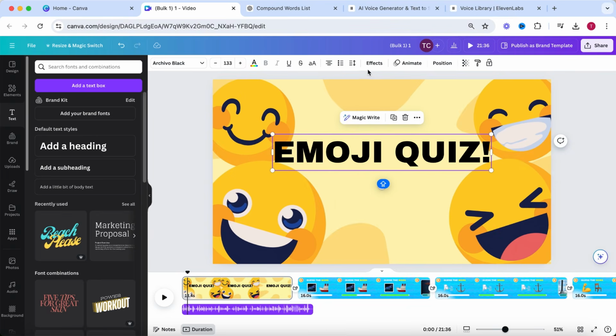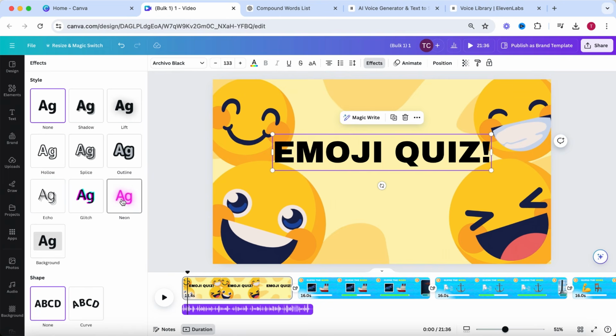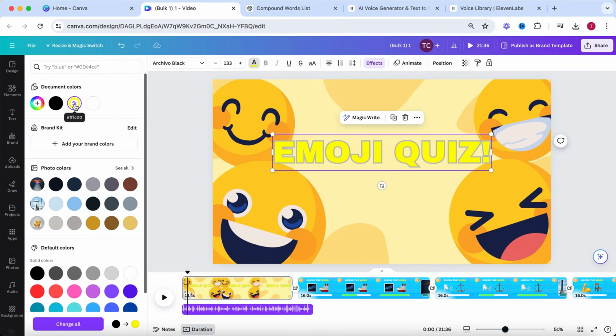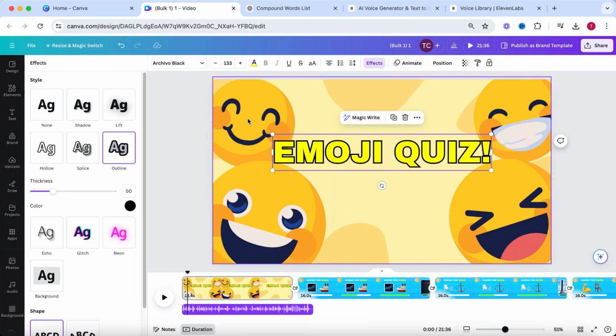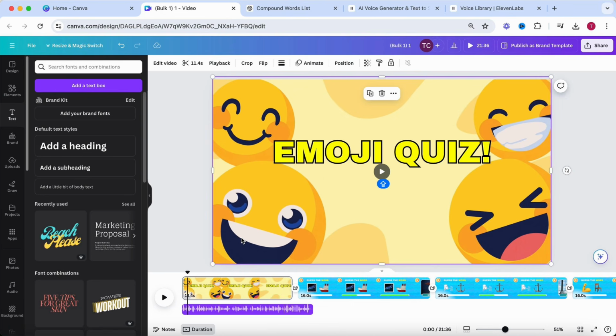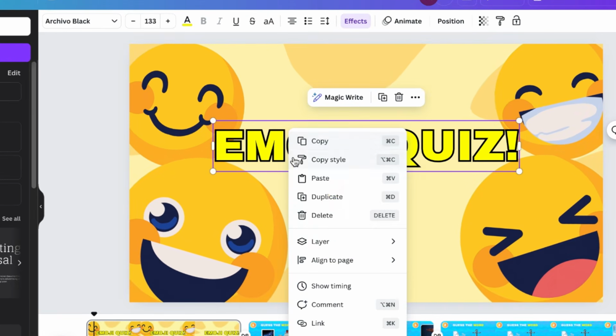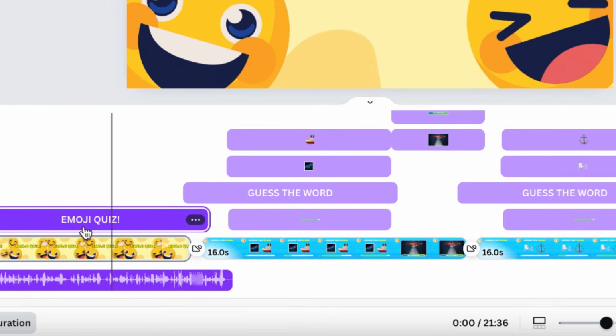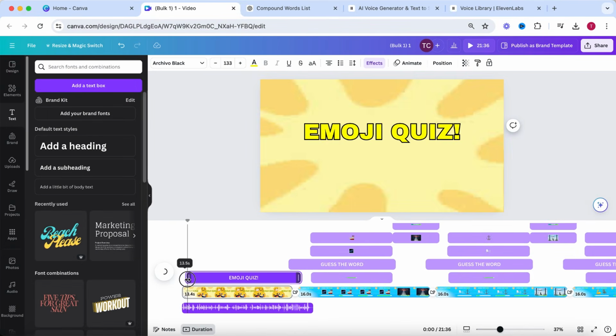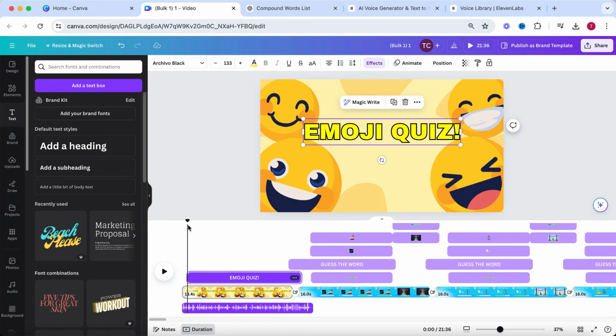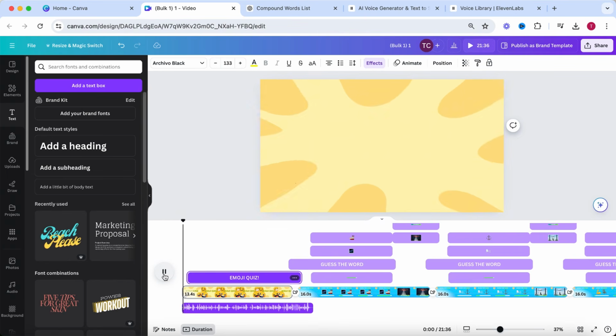If you go to Effects at the top of your screen, you can add all kinds of effects to your text to make it look a bit more special. Now let's adjust the timing for this text element just like we did in the previous step. Right-click on this element and select Show Timing. Now listen to the voiceover to determine where this element should start and drag the start of this element to this place in the timeline.